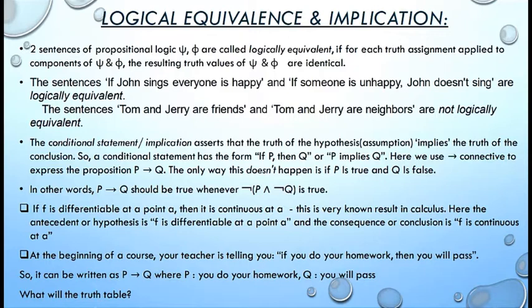Now the next one is, what is implication? That means there will be some condition. The conditional statement or implication asserts that the truth of the hypothesis, that means the assumption, implies the truth of the conclusion. So a conditional statement has the form if P then Q, or we say P implies Q. Here we are using this arrow connective to express the proposition P implies Q. The only way this doesn't happen is if P is true and Q is false. So what is the clear-cut meaning? P implies Q should be true whenever the negation of P and not Q is true.